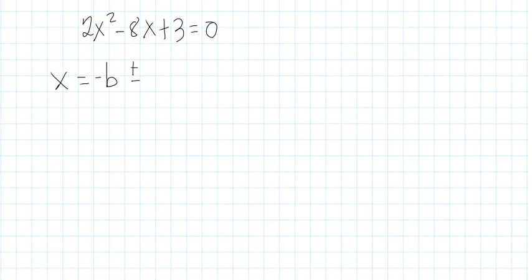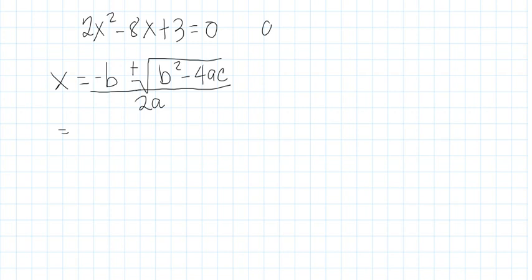So if we have 2x squared minus 8x plus 3 is equal to 0, we're going to solve this using the quadratic formula: negative b plus or minus the square root of b squared minus 4ac, over 2a. Identify your a, which is equal to 2, your b equals negative 8, and c is equal to 3.